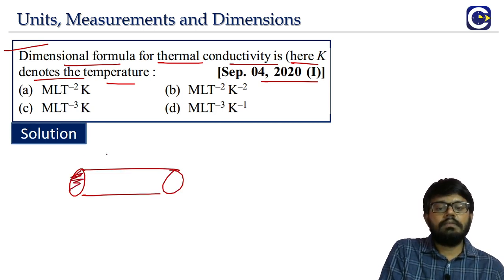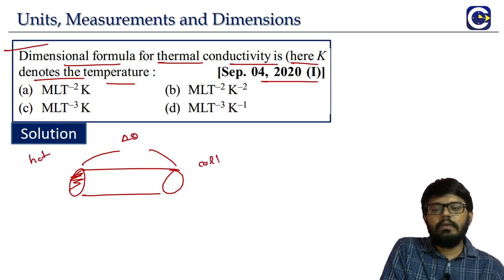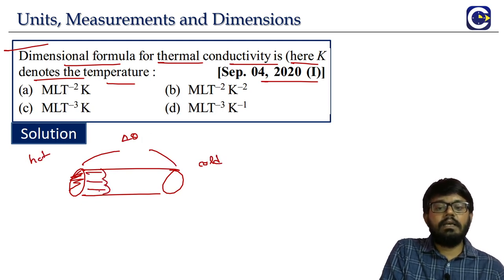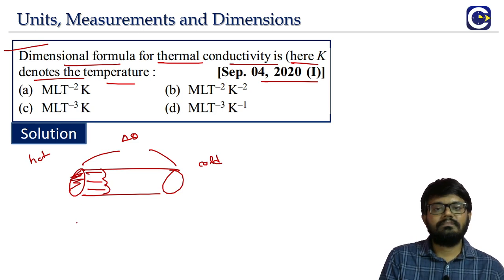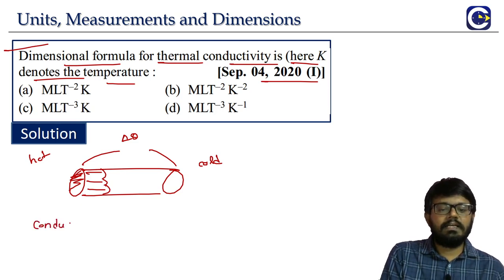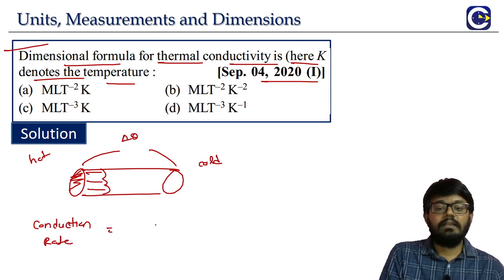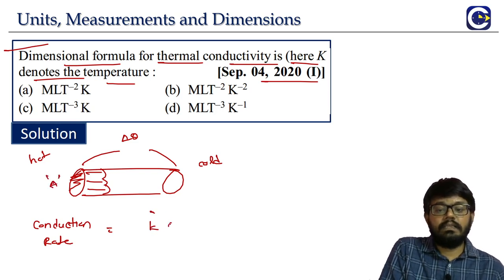Say for example, there is a metal rod whose ends, this is a hot end, this is a cold end. We maintain the ends with a temperature difference. Then there will be a heat transfer through that rod. What is the conduction rate? The rate of heat transfer through conduction will be given by thermal conductivity K. If the area of cross section is A and L is the length, it is KA by L into delta theta.